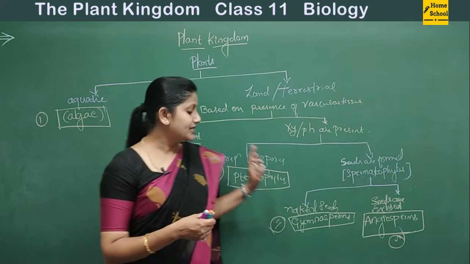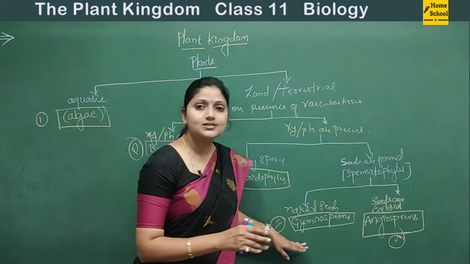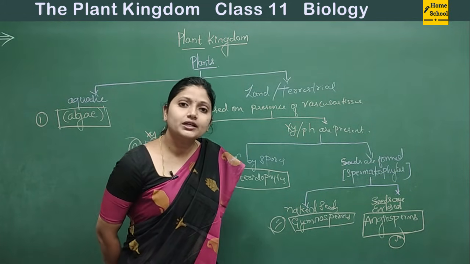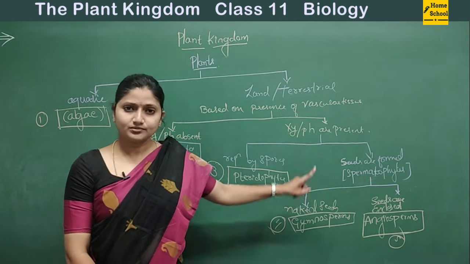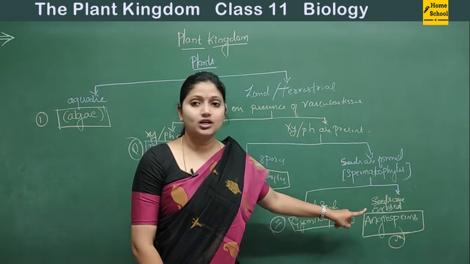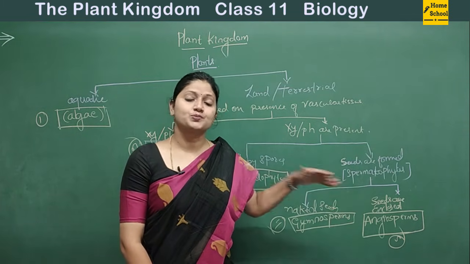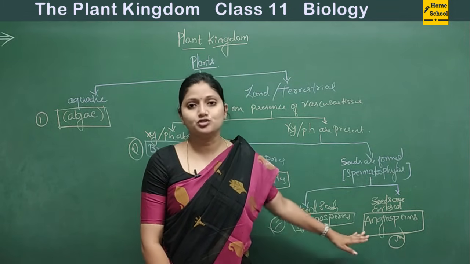If the seed is naked, if there is no enclosure for the seed, such plants are placed under the class gymnosperms, and if the seed is enclosed in a fruit, such plants are placed under the class angiosperms.